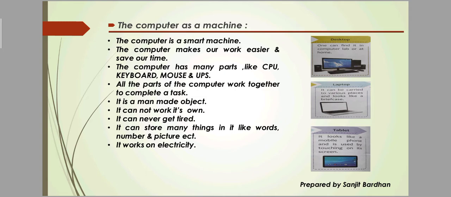Number 1, computer is a smart machine. Number 2, the computer makes our work easier and saves our time. The computer has many parts like CPU, keyboard, mouse, UPS, etc. All parts of the computer work together to complete a task. It is a man-made object. It cannot work on its own. It can never get tired. It can store many things in it like words, numbers, pictures, etc.